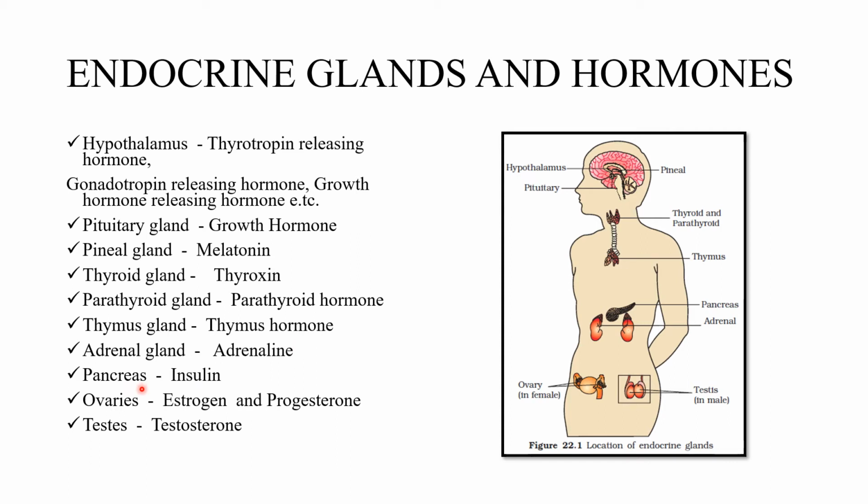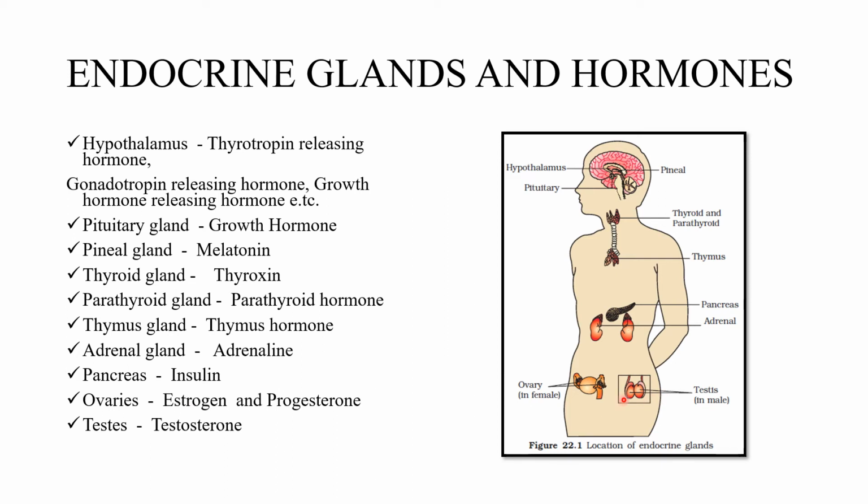Then pancreas, it secretes insulin. In pancreas, there is a portion called islets of Langerhans. It secretes insulin and glucagon, okay, sugar related hormones. You might have heard most of the people used to take insulin injection because of less insulin, therefore more accumulation of sugar in their blood. Then